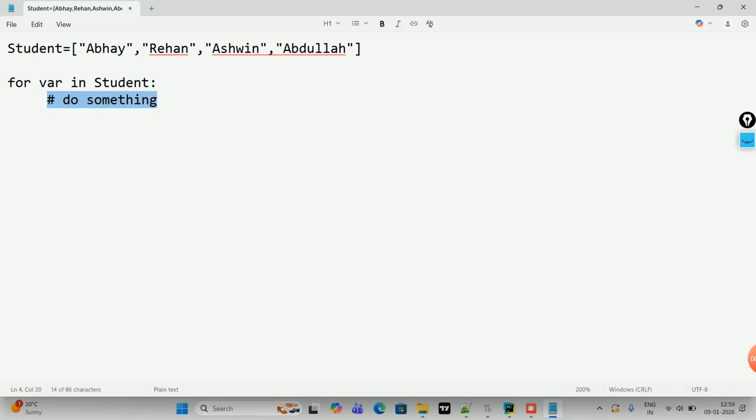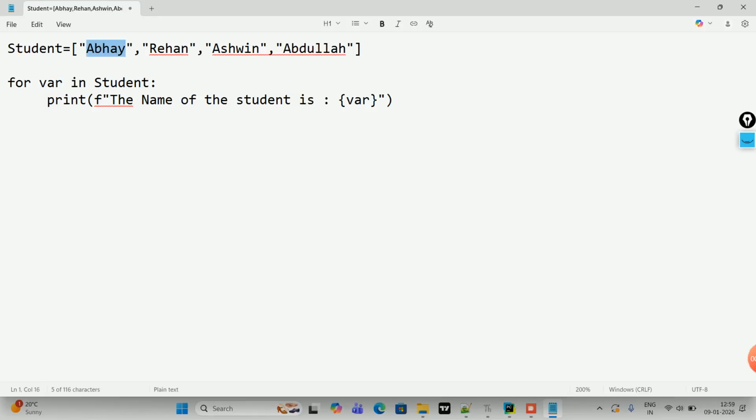And instead of doing something, I want to go for print, the name of the student is var. Why var? Why am I going to give var? Because var is a variable. Now first time when it goes in the first iteration, what will happen? This var will have Abhay, and now the name of the student is Abhay.